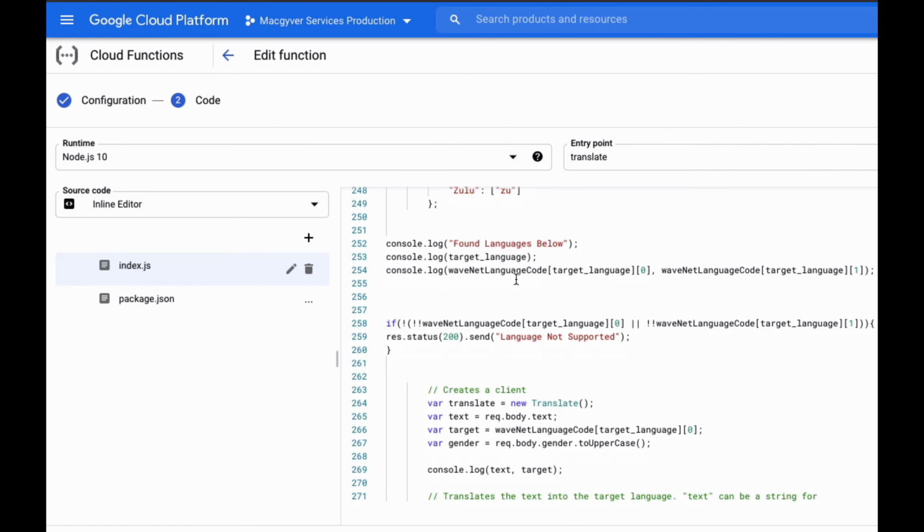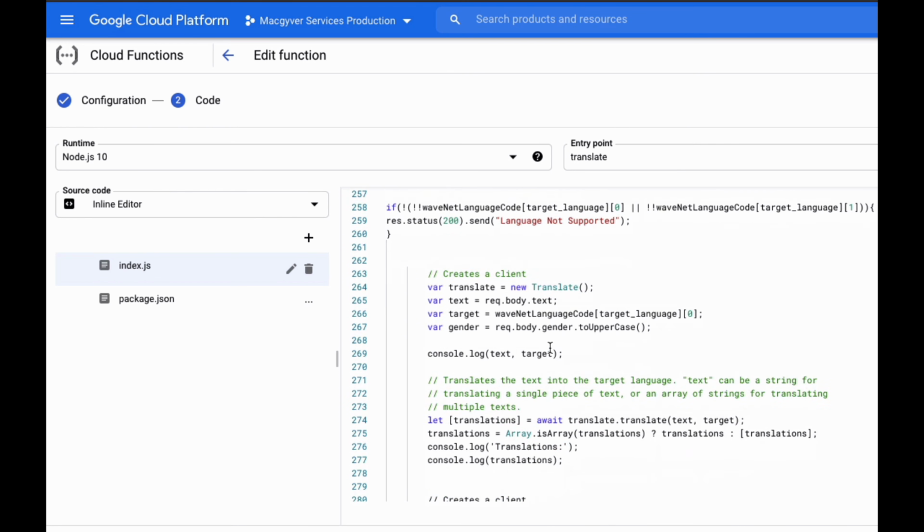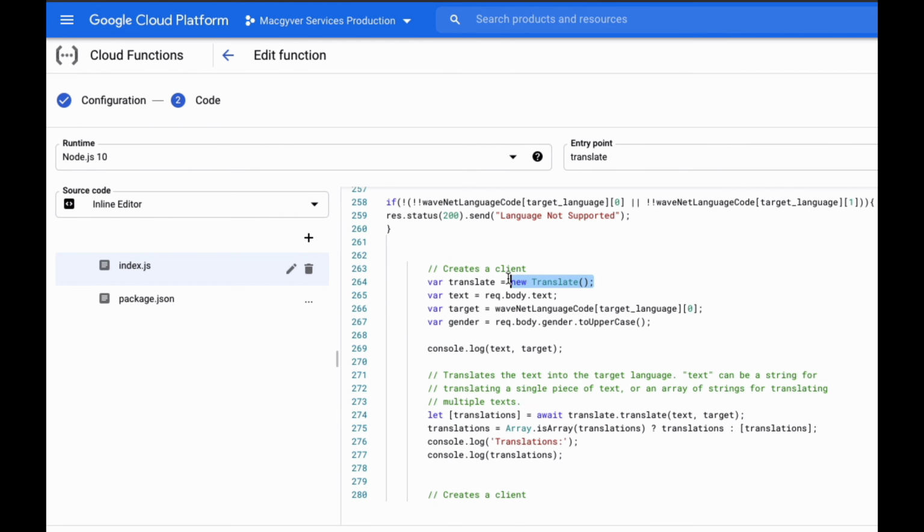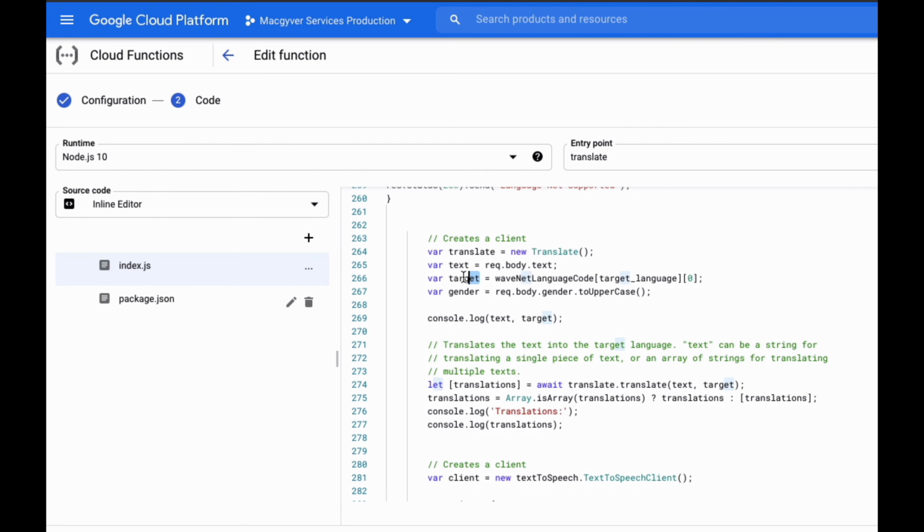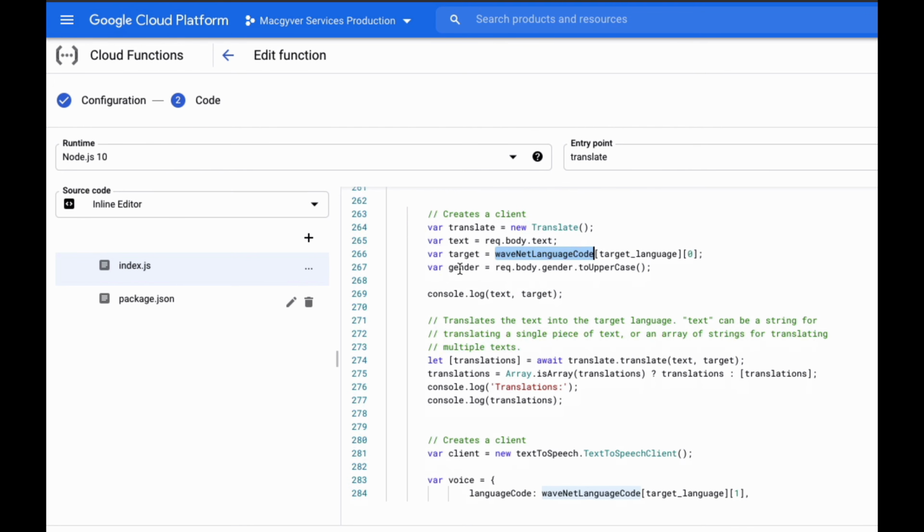So when I sent over hello, how are you? What we did was we opened up a new translate client, and this is using the translate library, that dependency that I had imported. That's what makes it so easy. And then the text, hello, how are you? We extract that from the JSON payload. Let's create a target language using the wavenet language country code. And then let's select the gender. Right now it's just neutral for everything because I don't think we have support for the different genders.